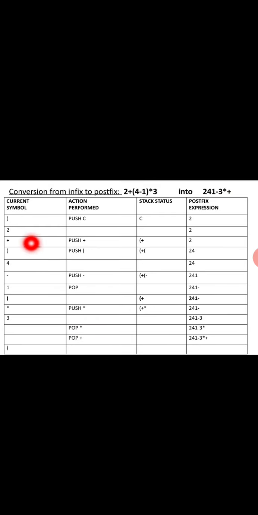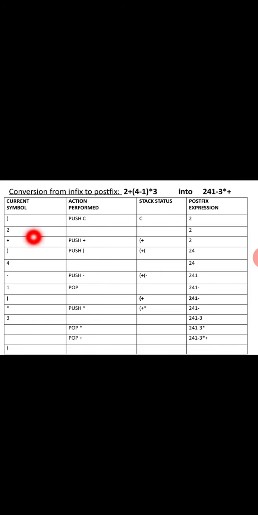Next, the conversion of infix to postfix. For example, this is the infix expression, and you need to convert it to postfix. For this, we note which symbol we are scanning, then which action we are performing, either push or pop. This is the stack, and this is the postfix expression we are creating. We need to add a close bracket to the stack and an open bracket to the expression.